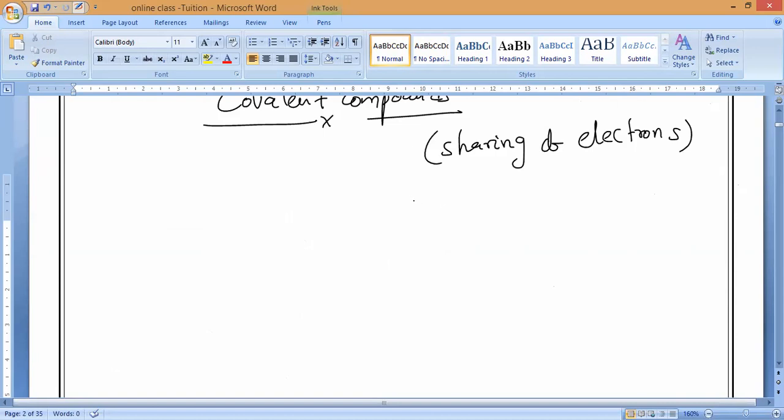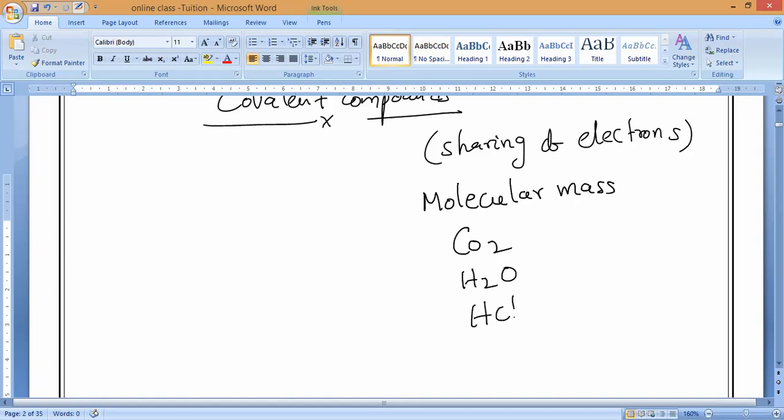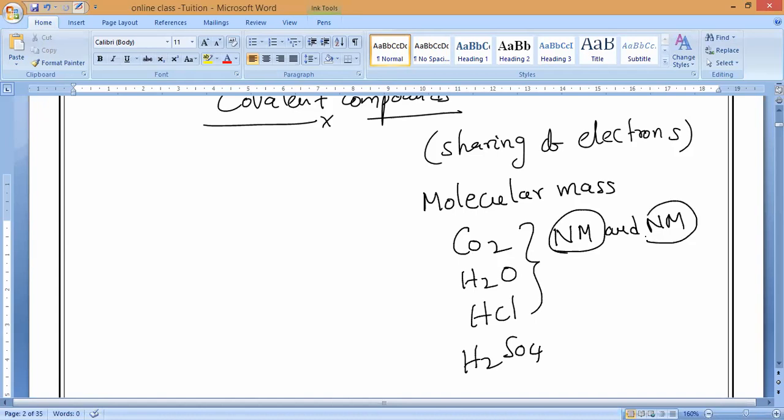Covalent compounds, what should we call them? Molecular compounds. Examples of covalent compounds are CO2, H2O, HCl, H2SO4. Have you seen, everything is formed by non-metals only? Correct or not? Non-metal and non-metal. So covalent compounds are formed by non-metal and non-metal.